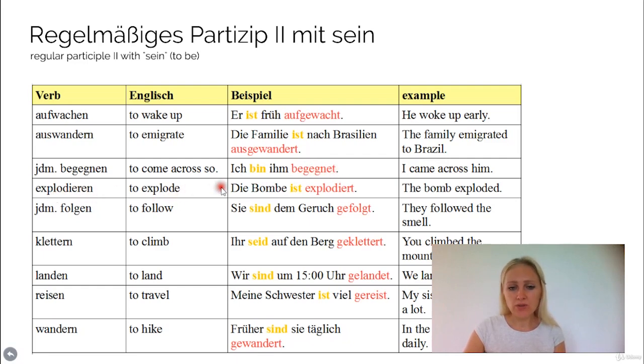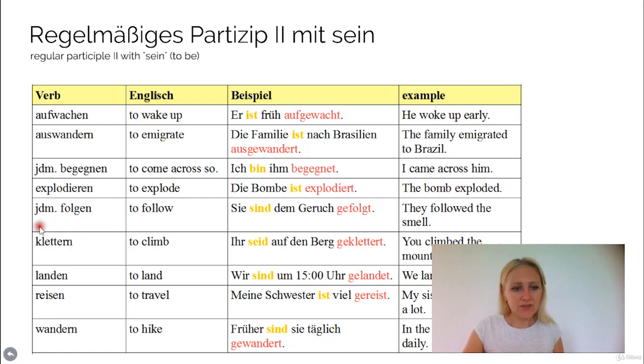Explodieren, to explode. Die Bombe ist explodiert. As you see, there are some exceptions. Now, aufwachen has nothing to do with moving your body from A to B, right? And explode neither. So there are some exceptions here, but later on there are also some actual verbs of movement. So explodieren means to explode. Die Bombe ist explodiert. The bomb exploded.